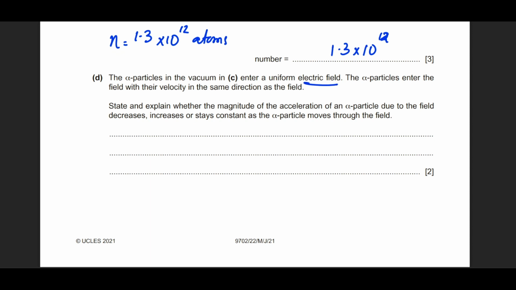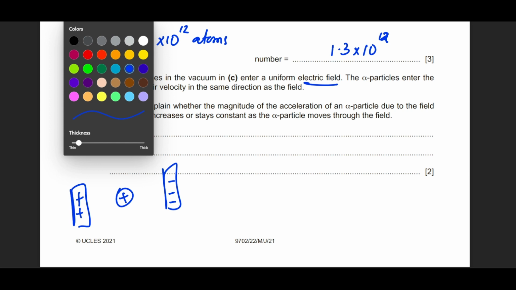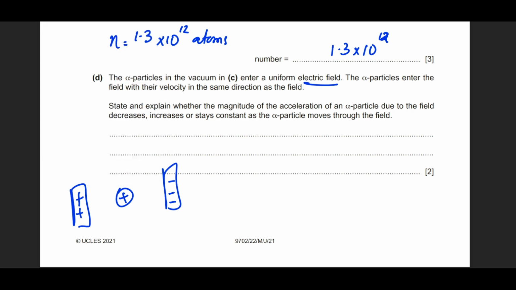Okay, fine. We know that alpha particle is a positively charged particle. Let's assume positive plates and negative plates for ourselves, and the alpha particle exists at the center, no problem. Now he asks about the magnitude of acceleration, and to explain what's going to happen to acceleration. It enters a uniform electric field where the velocity is in the same direction as the electric field.